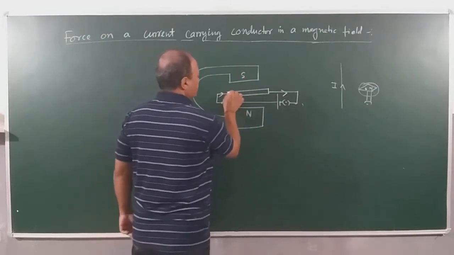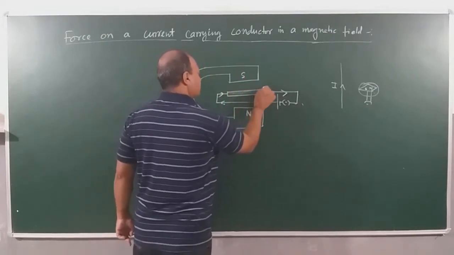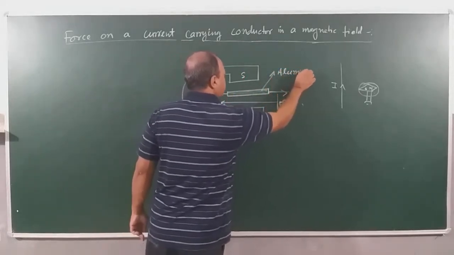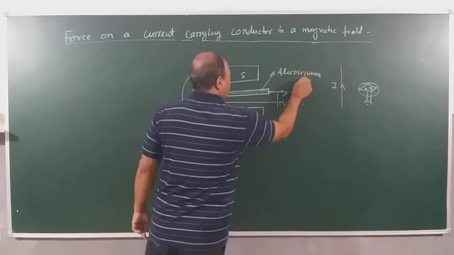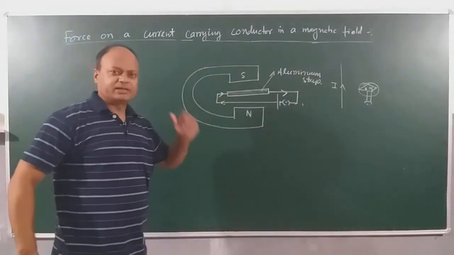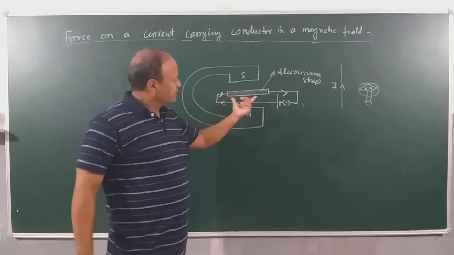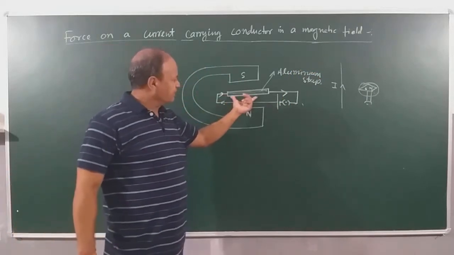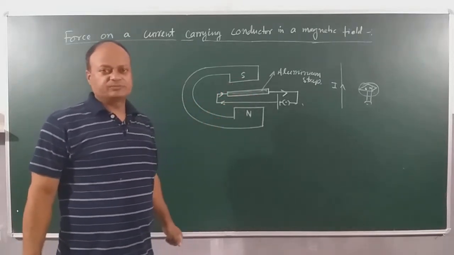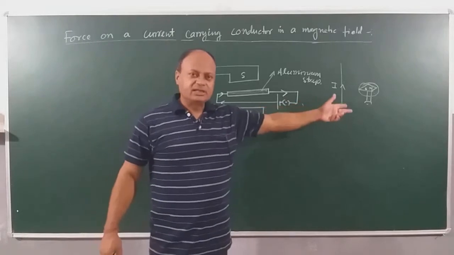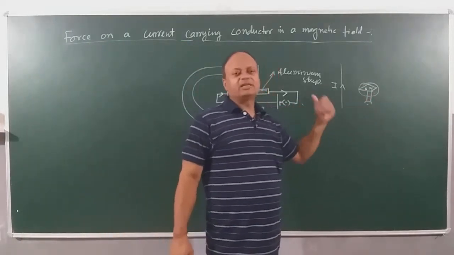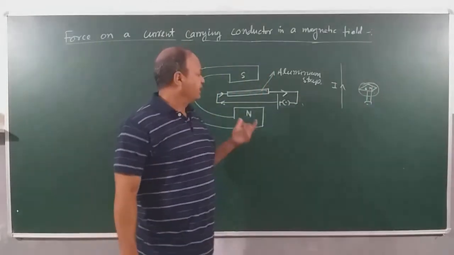This is the aluminium stripe, and these are poles of the magnet. We find that when the aluminium stripe is placed between the poles of the magnet, it experiences a force. And this is what Ampere had said. Just as a current carrying wire applies a force on a magnet, the magnet will also apply a force on the current carrying wire. And the same thing we have seen.